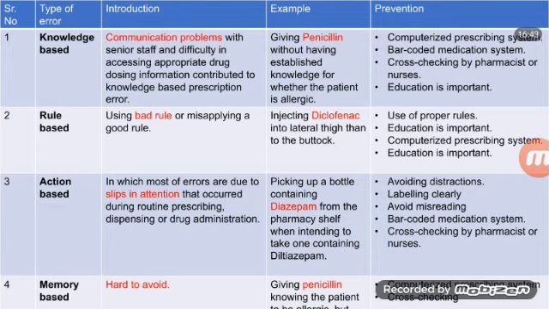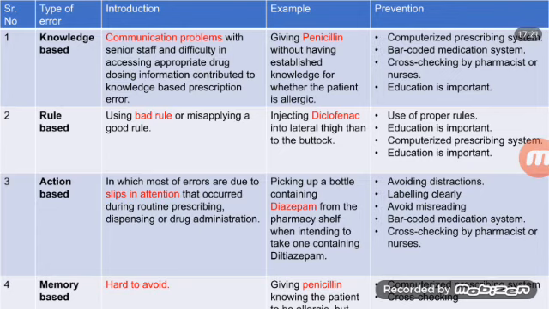Next, action based error, in which most errors are due to slips in attention that occur during routine prescribing, dispensing, or drug administration. Remember that: slips in attention. For example, picking up a bottle containing diazepam from the pharmacy shelf when intending to take one containing diltiazem. How can we avoid this? Avoiding distractions, labeling clearly, avoiding misreading, barcoded medication system, cross-checking by pharmacists or nurses.